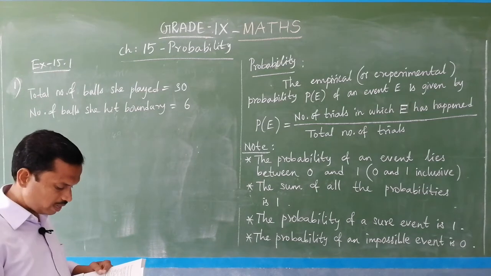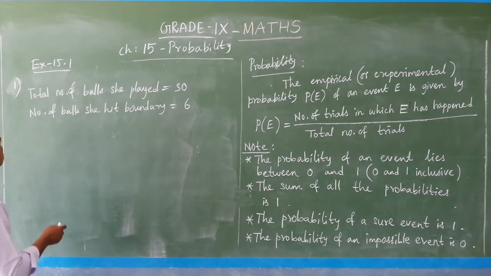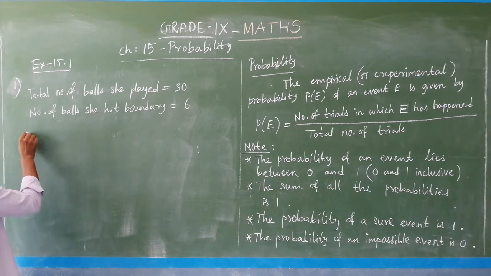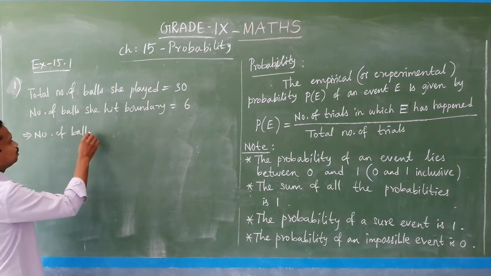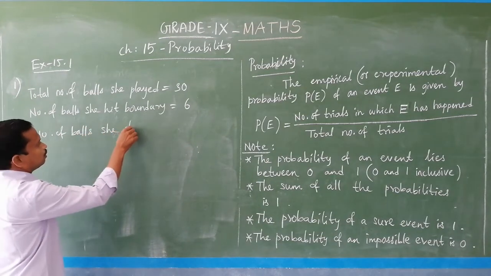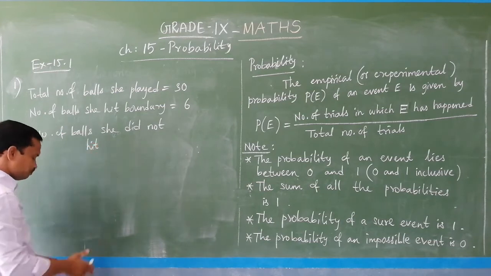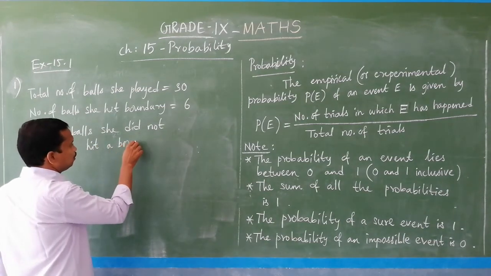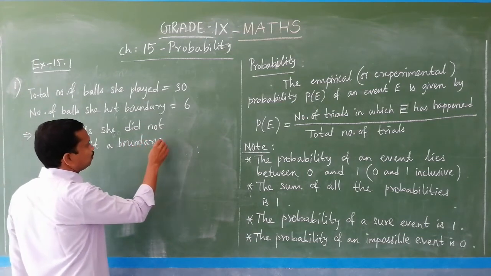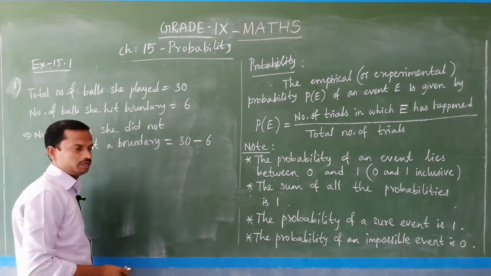And the question is, find the probability that she did not hit a boundary. So did not means, this implies number of balls she did not hit a boundary is equal to 30 minus 6 balls.